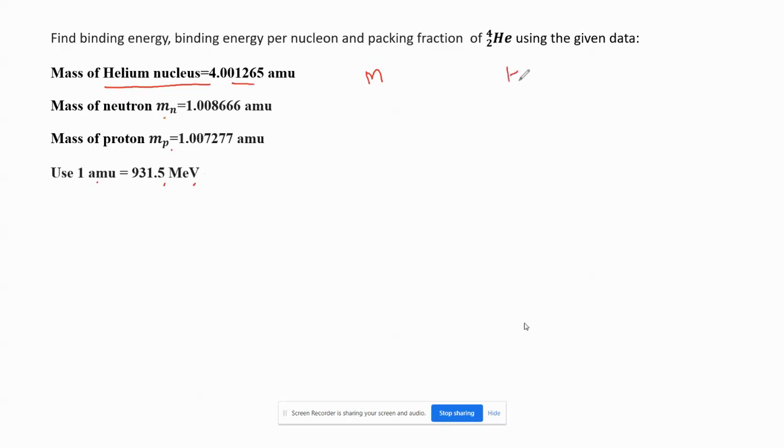Now helium, what is the formula? 4, 2, right? Where Z equals 2, and N, that is A minus Z, is also equal to 2, since 4 minus 2 is 2. Now write the formula. Binding energy equals Z MP or MH. Here MP is given, mass of proton, so you use that value. Whatever is given in your formula, you use that. If MH, hydrogen mass, is given, then use that. Okay, remember this.